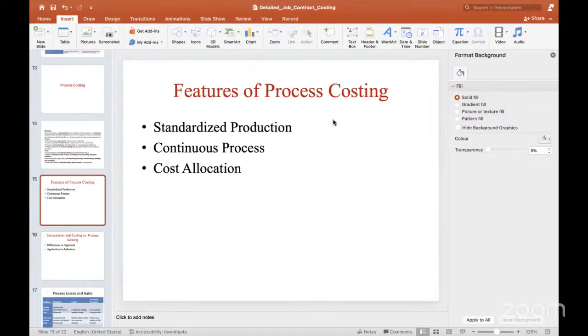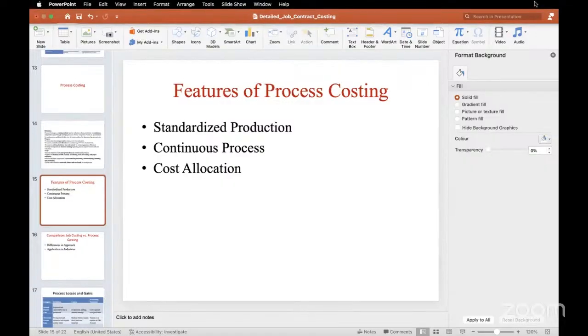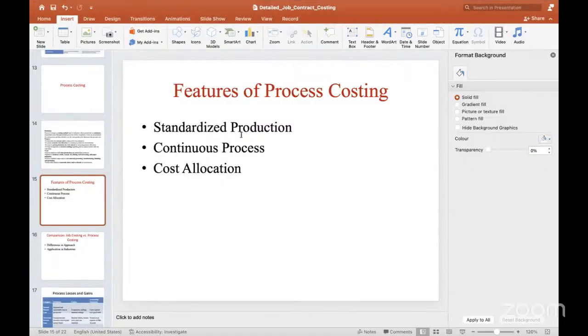And features of process costing. Here we observe standardized production and a continuous process, and for each process we are going to allocate the cost. So these are the features of process costing. Standardized production means what? When we do mass production, n number of products, n number of units, at that time we use process costing.